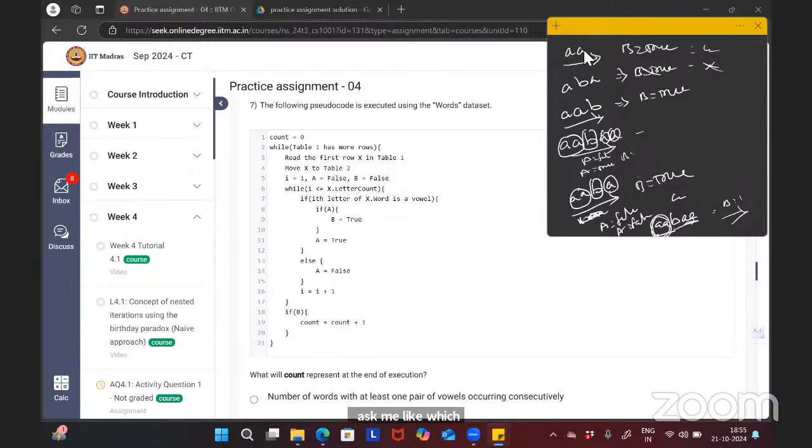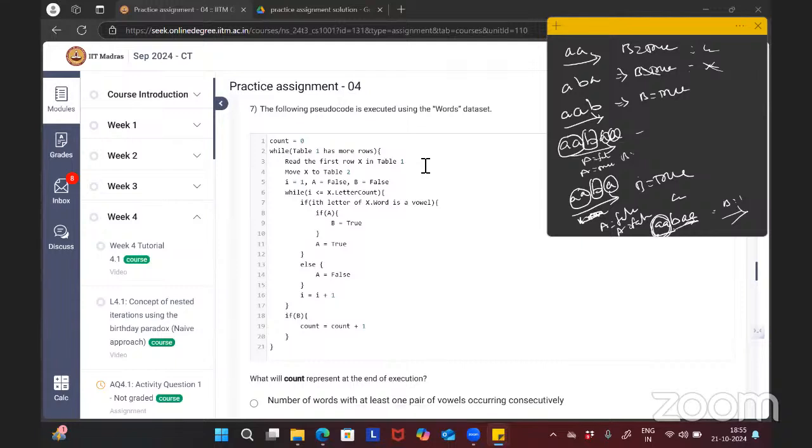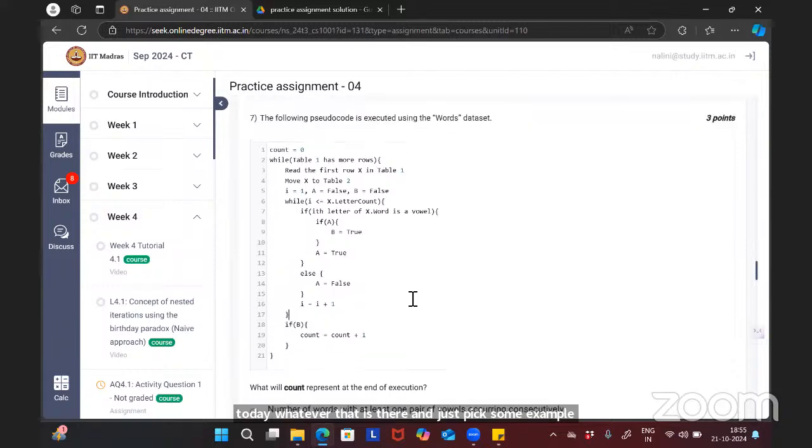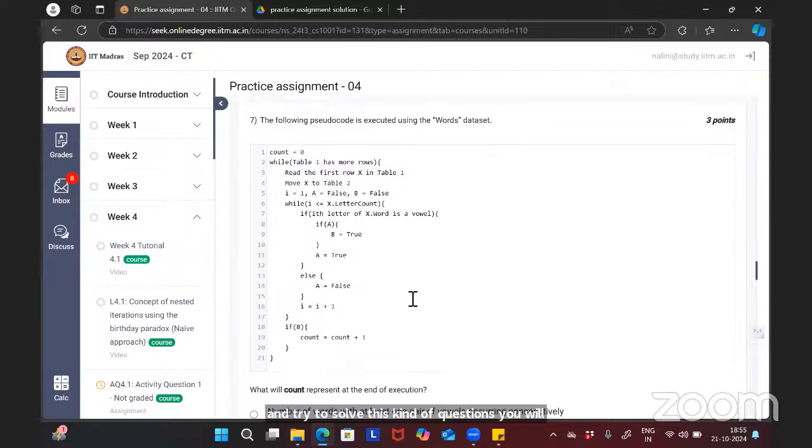Everyone can try. Ma'am, the seventh question, I didn't understand at all. Take some example of the code. How will you do this question if the same question comes in quiz one? You will at least try some way. Just read whatever is there, pick some example and try to solve. You will get this kind of question in quiz one also. If you don't understand anything, you should still put in some effort in solving.